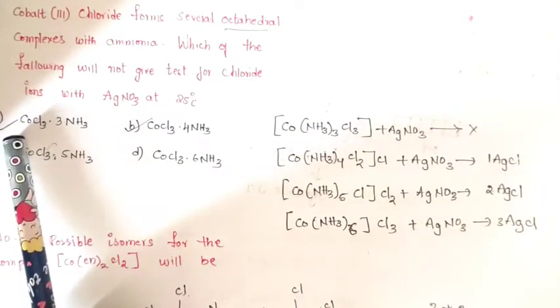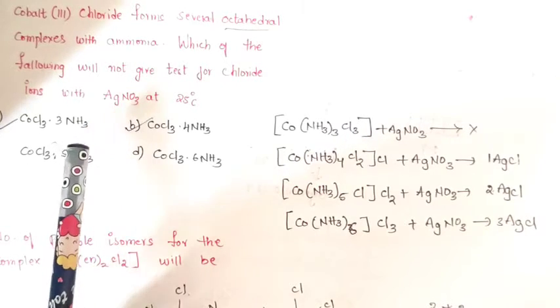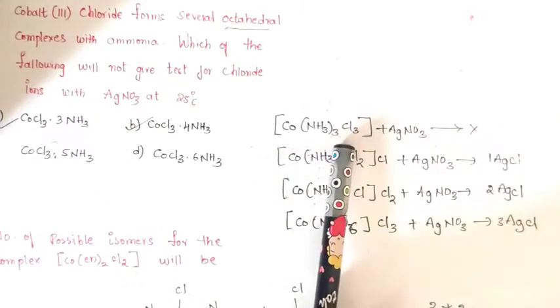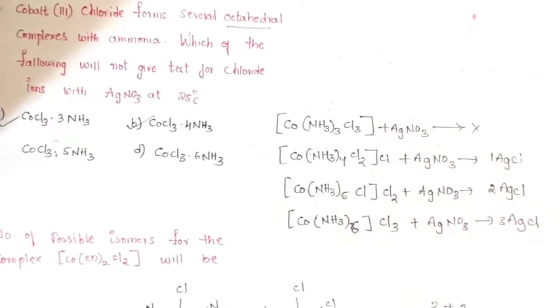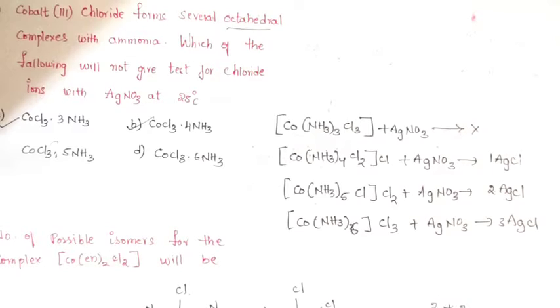So first option, if you take ammonia, 3 ligands are there. They have said octahedral complexes. So 3 additional ligands we require. So we will have chlorine. So 3 ammonia ligands and 3 chlorine ligands. So they are all present inside the coordination sphere. That is why it won't react with silver nitrate. I said only the chlorine ligand which is present outside the coordination sphere will react.